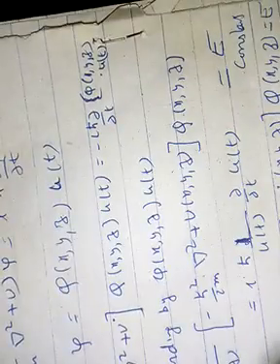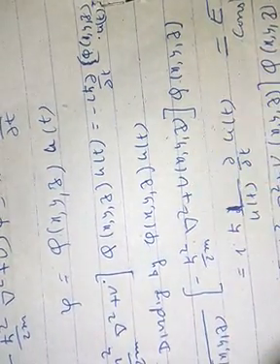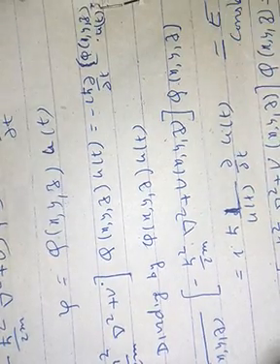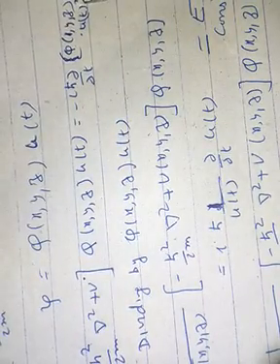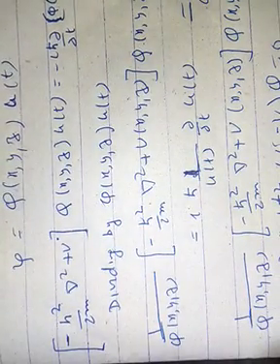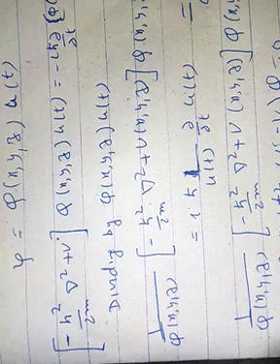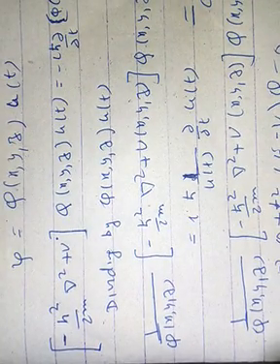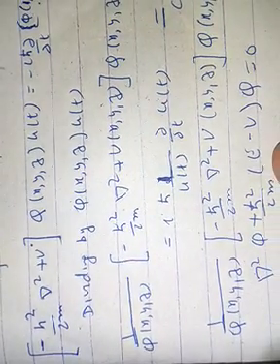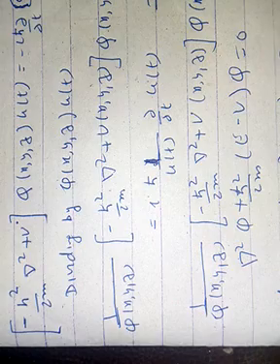Suppose we take this constant as E. That means this is also equal to E and this is also equal to E. So our equation becomes 1 upon phi times minus ħ² upon 2m ∇² plus V(x,y,z) phi equal to E, or on solving this equation, our equation becomes ∇²phi plus 2m upon ħ² (E minus V) phi is equal to 0.